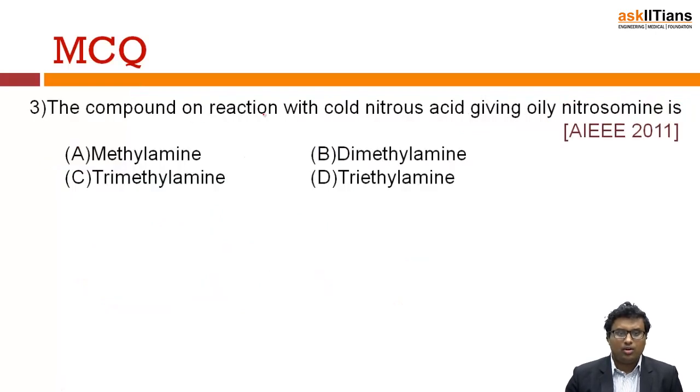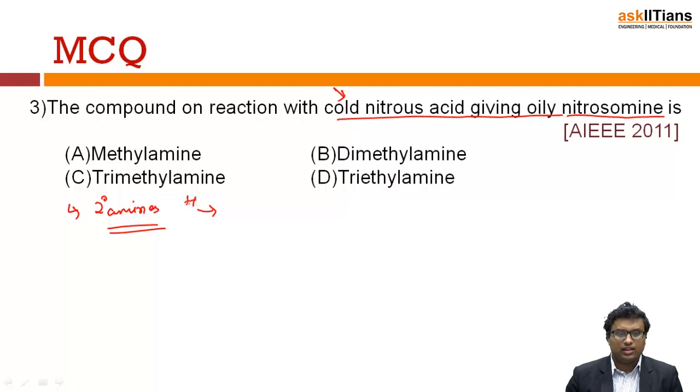Next: the compound which on reaction with cold nitrous acid gives only nitrosamine. Which is the compound? If you have 2 degree amines, you know that 2 degree amines react with cold nitrous acid.